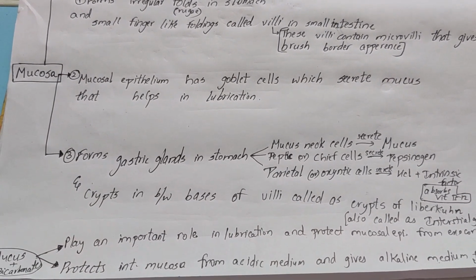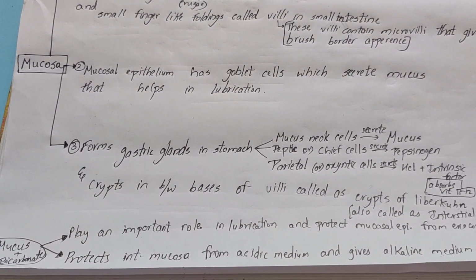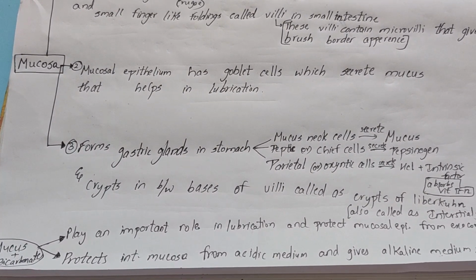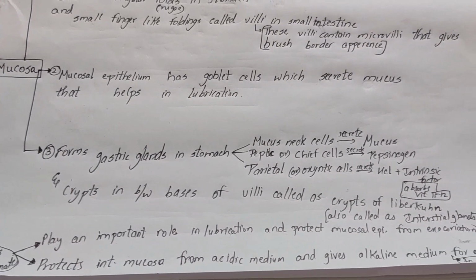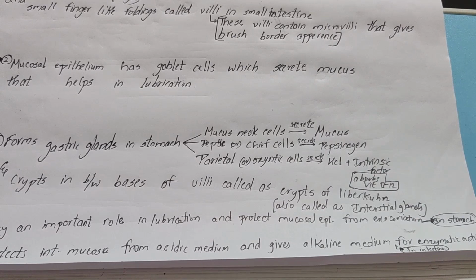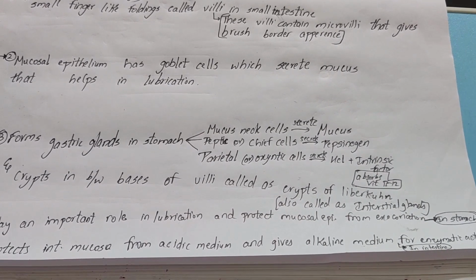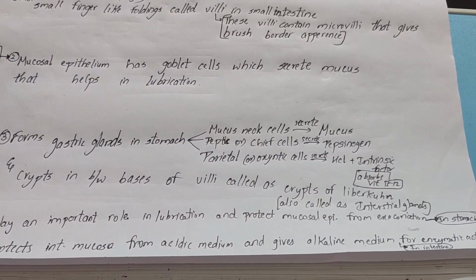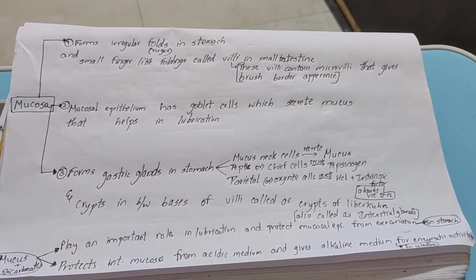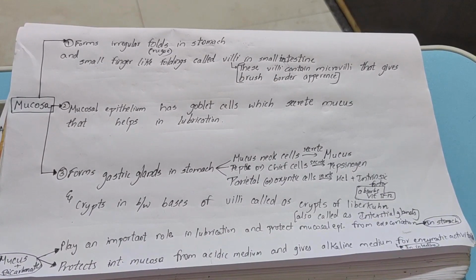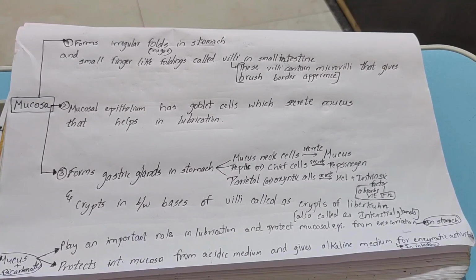Coming to the next thing, mucus and bicarbonates play an important role in lubrication and protect the mucosal epithelium from excoriation. This happens in the stomach because there is very high acidity, meaning very low pH from HCl. That can damage the mucosal epithelium of the stomach. To prevent this, the mucus and bicarbonate help, so that excoriation of the stomach does not happen.